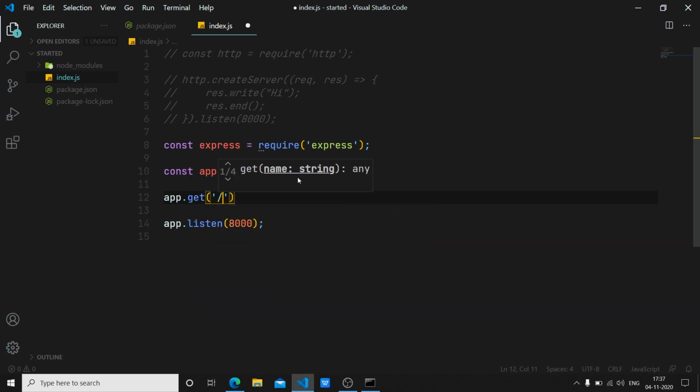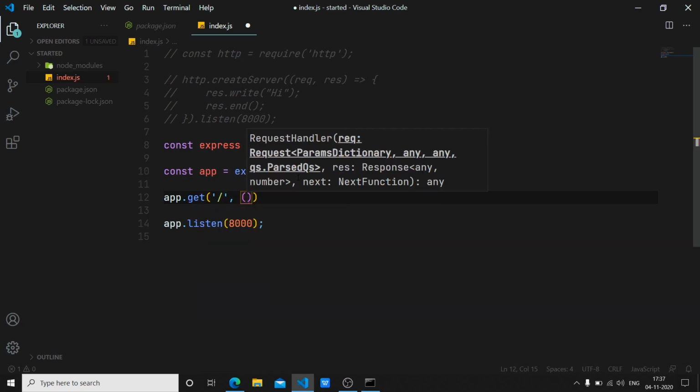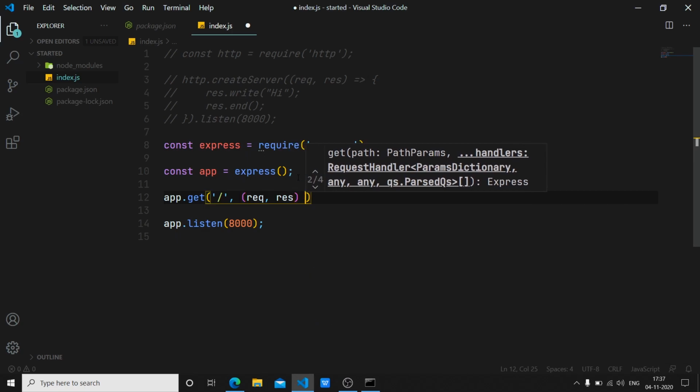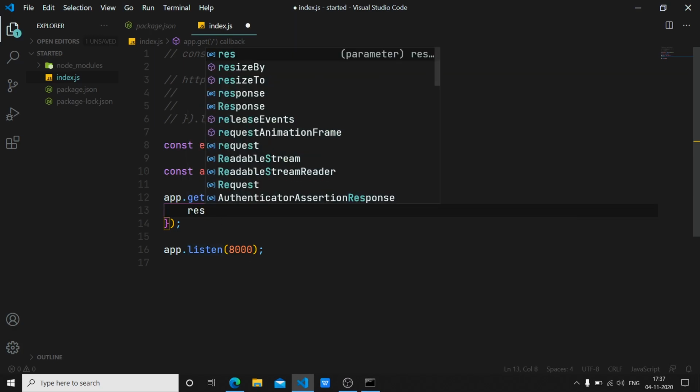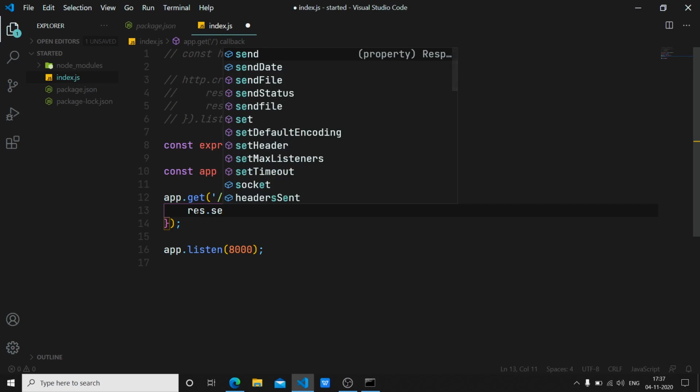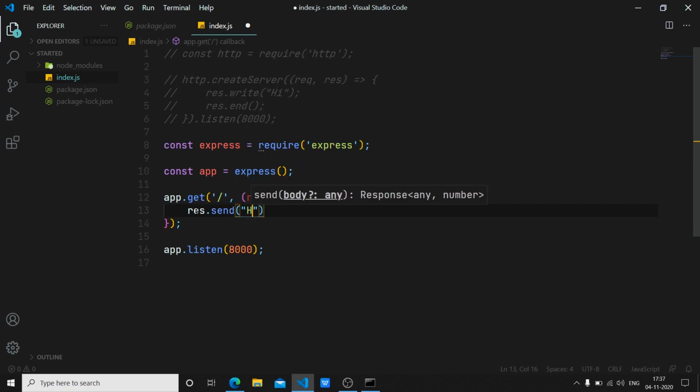Next thing is that now let's say I want to listen to some route. I can say app.get. I want to listen to the home route, and here again we have a function that takes request and response as parameters. We return some data. Now the app is already listening to port 8000, so we don't have to use any listen here, and I can simply say res.send. I don't even have to use write. I'm saying res.send hi. I save it.